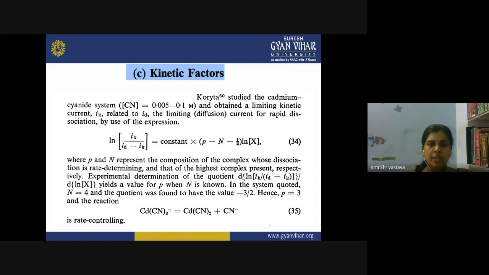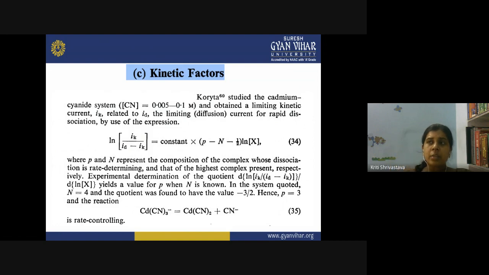So he used this expression. Again, it is derived from the previous equation that we have just seen. So he studied the system of cadmium and cyanide, and he changed the concentration, and he derived the IK value and ID value. Now, from this equation, we can put here the value of IK and value of ID, where the P and N represent the composition of the complex whose dissociation is rate determining. So, among all the different complexes involved during the stepwise formation, only the dissociation of one complex would be the rate determining step.